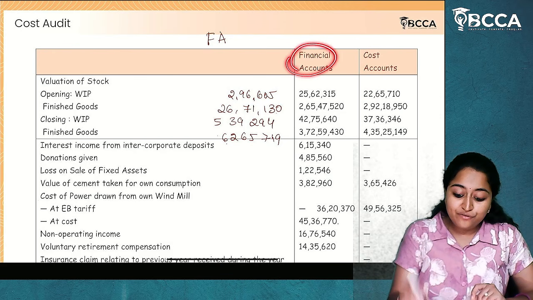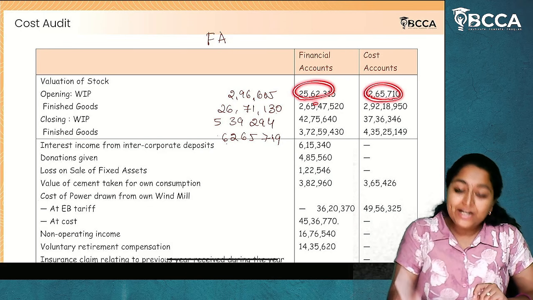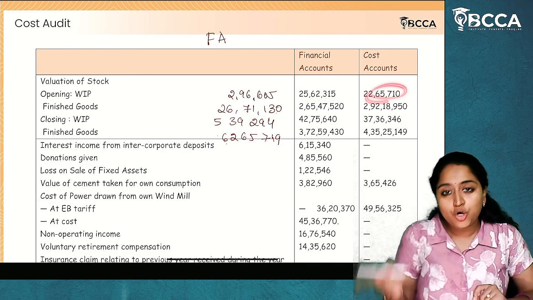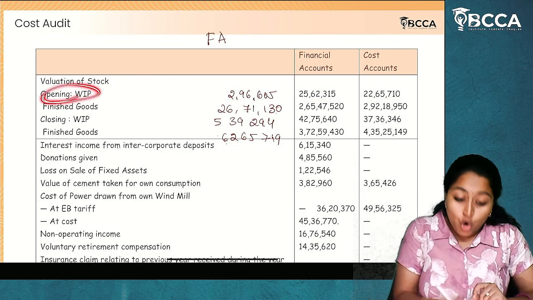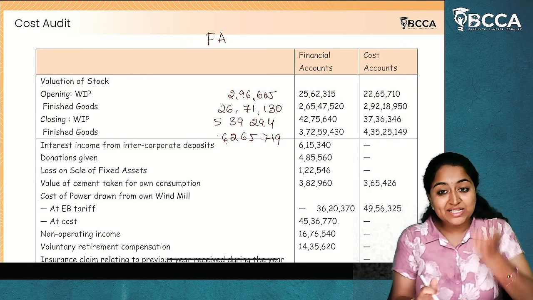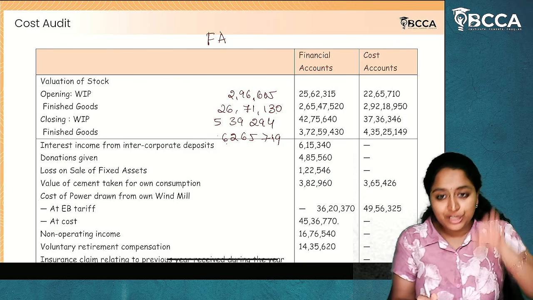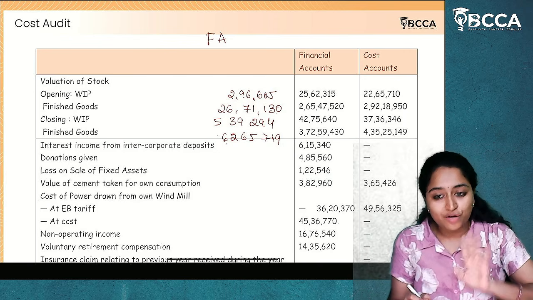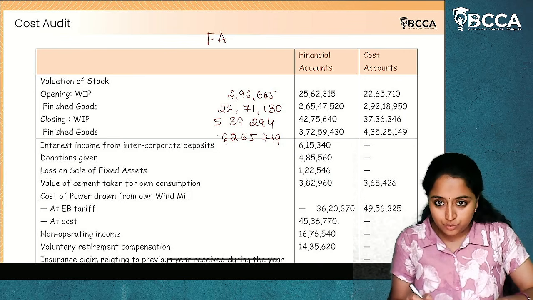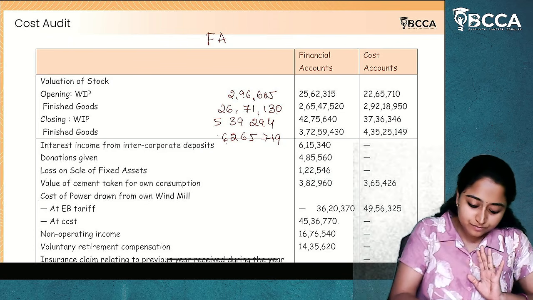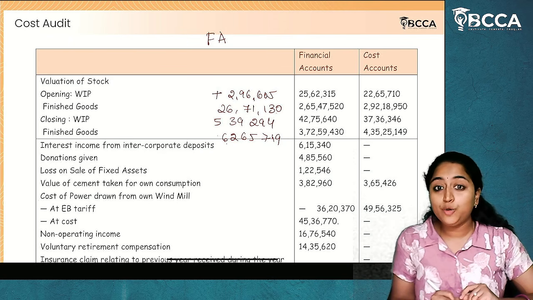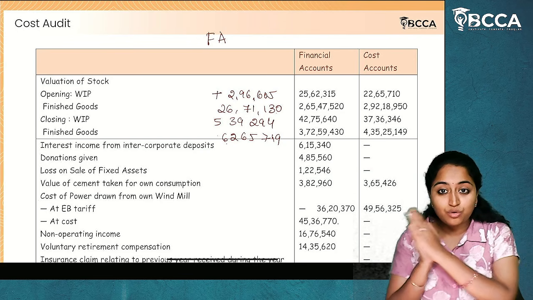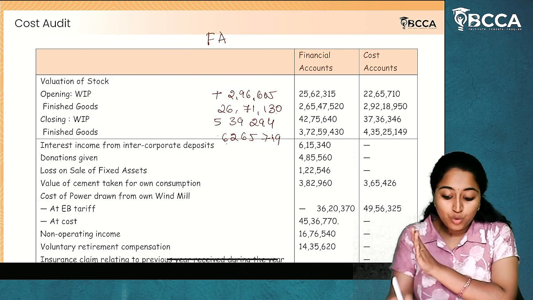Now, in financial accounts, is it overstated or understated? It is overstated compared to the cost accounts, which means if opening work in progress is overstated, profit is reduced. Profit is reduced by 2,96,605. So whatever profit is reduced, you will add that back. I hope it is clear to you. Now, check only the financial accounts. Don't consider cost accounts because we don't have cost accounts.